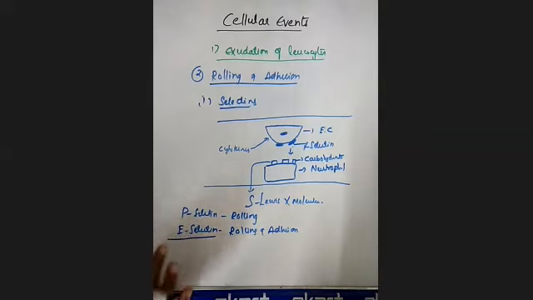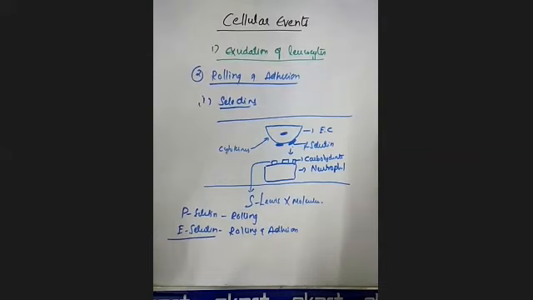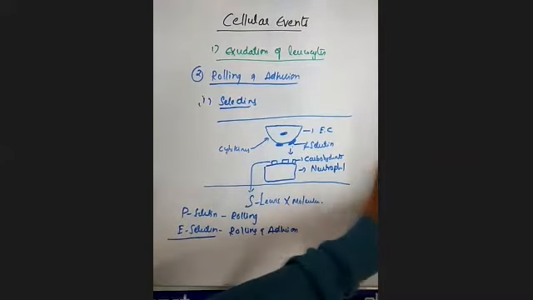P-selectin is preformed and stored, but E-selectin will be synthesized whenever it is required. Whenever the cytokines activate the endothelial cells, these E-selectin molecules will be synthesized. So these molecules play an important role in the rolling and adhesion process.